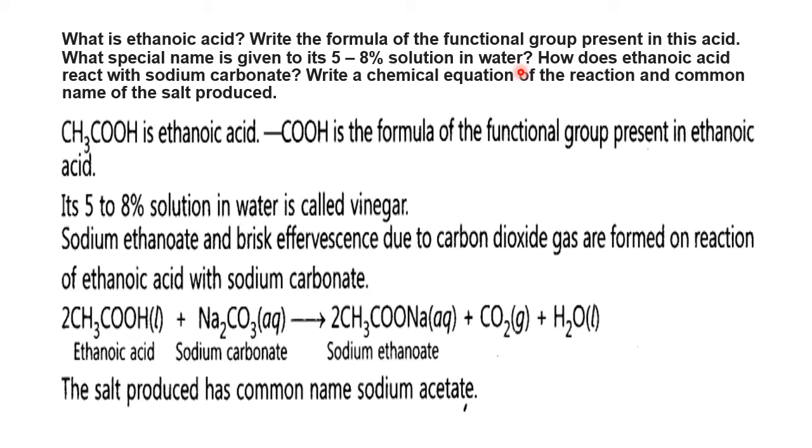Okay, right. What special name is given to a 5 to 8% solution of ethanoic acid in water? So when a 5 to 8% solution of ethanoic acid is put in water, this is called the very diluted form of acetic acid or ethanoic acid, which in the market has the brand name of what? Vinegar. Vinegar is a very dilute form of ethanoic acid, which is used as a preservative. Okay, it gives some kind of taste also. That's why it finds application in food chemistry.